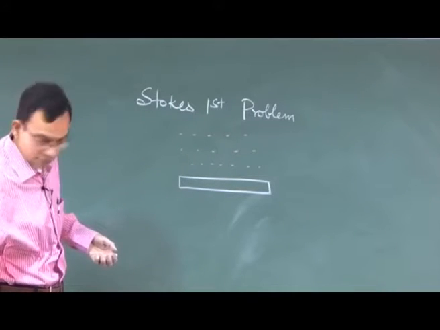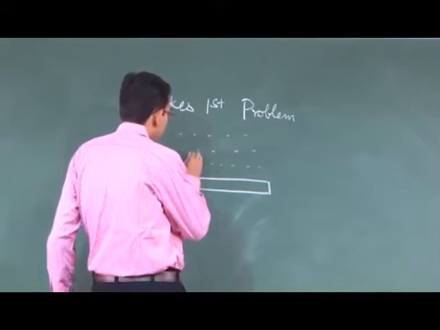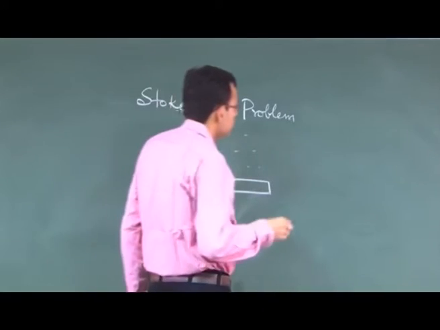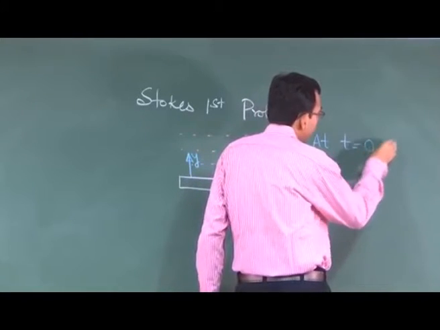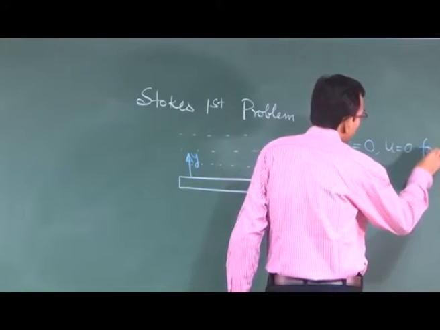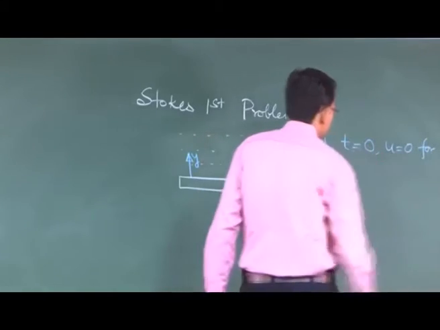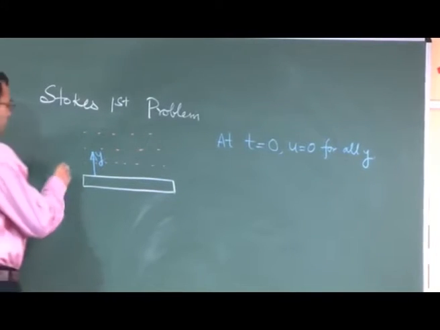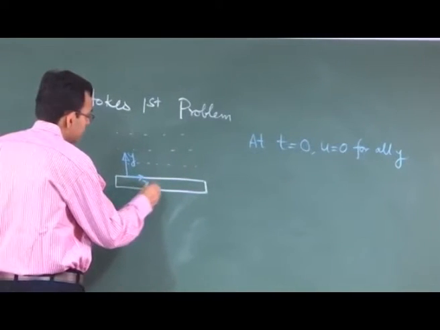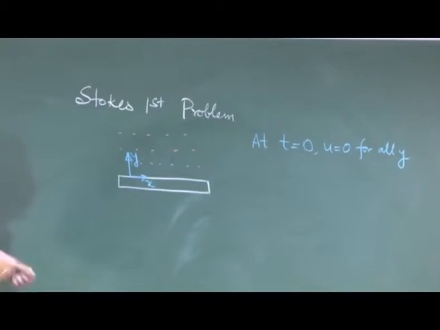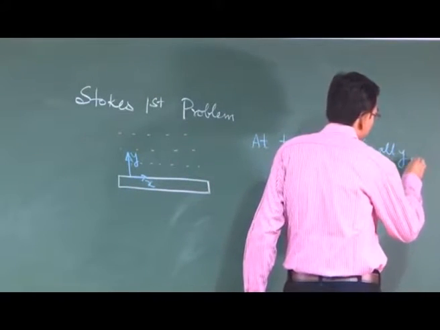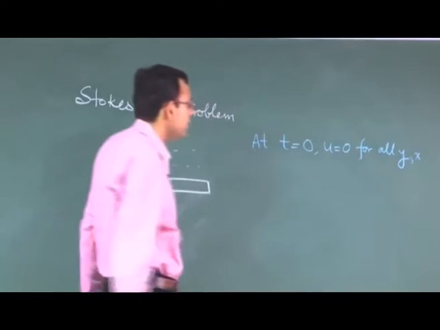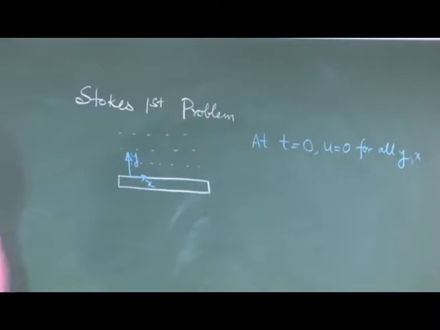So, we can say that if this is the y coordinate, then at time equal to 0, u is equal to 0 for all y, where u is the x component of velocity, this is the x axis. In fact, for all y, x, etc. If it is a 3-dimensional problem, then z also comes into the picture.